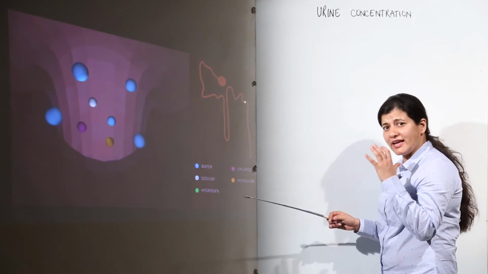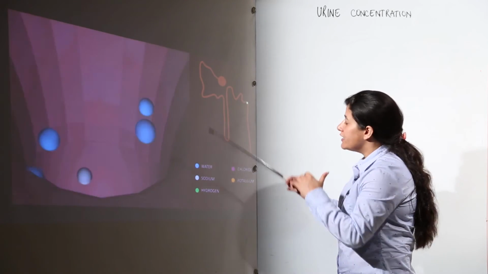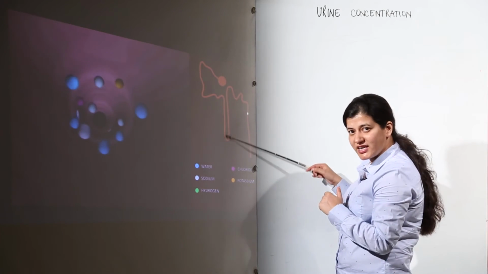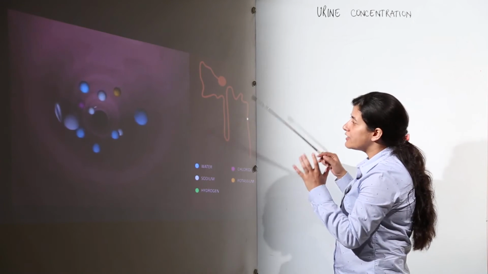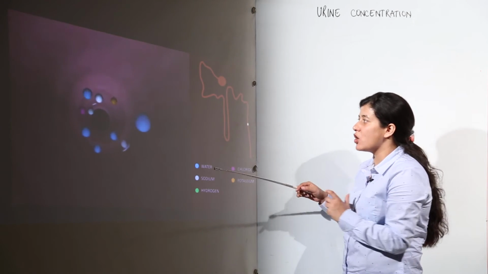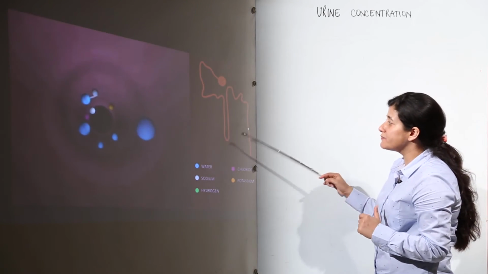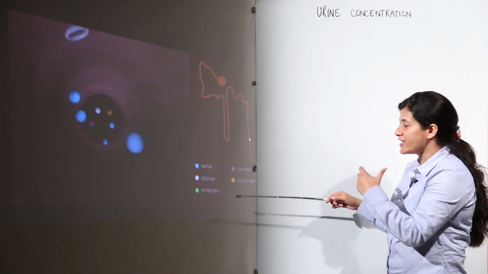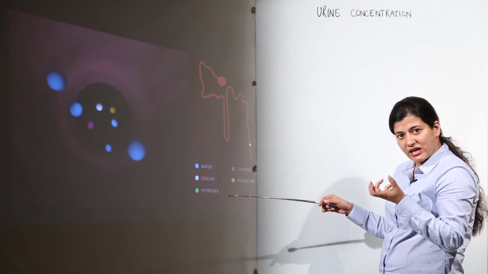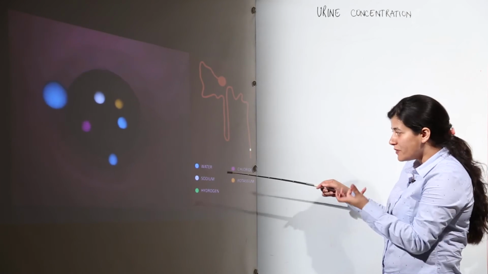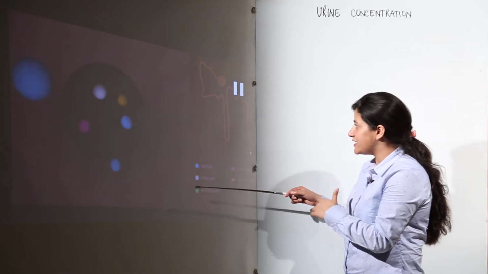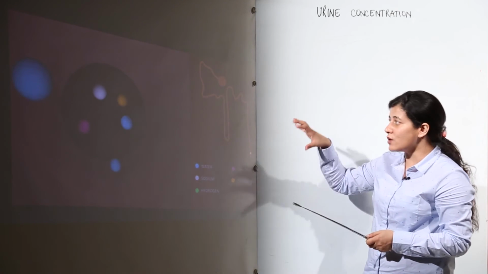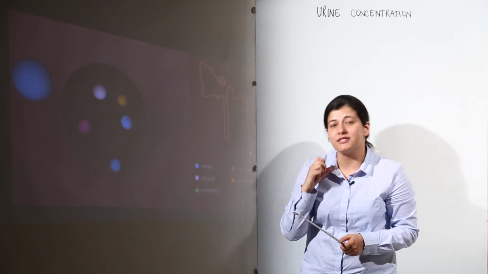In the collecting duct, because of the counter current mechanism that takes place in the loop of Henle, the ADH, that is vasopressin, a hormone, regulates the reabsorption of sodium and water. If the ADH says water retention has to be increased, more water is reabsorbed, and if the ADH says it is not to be reabsorbed, it stops there. So this is all that happens for the concentration of urine.